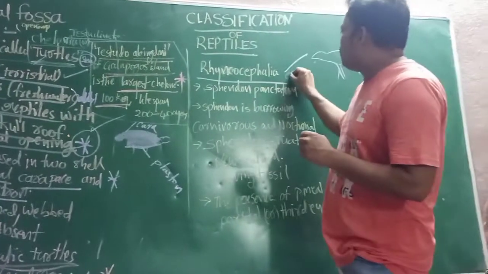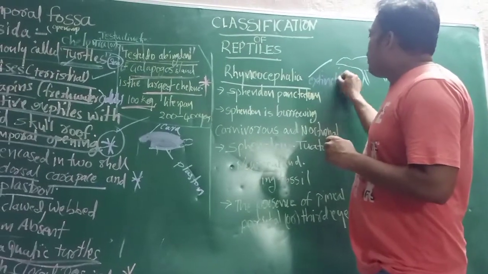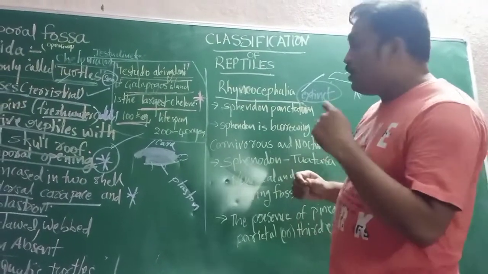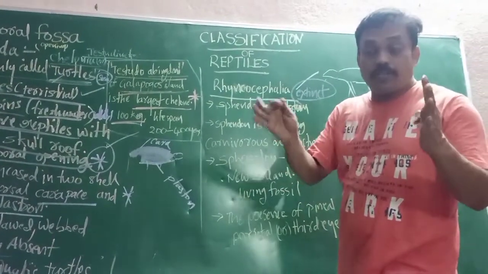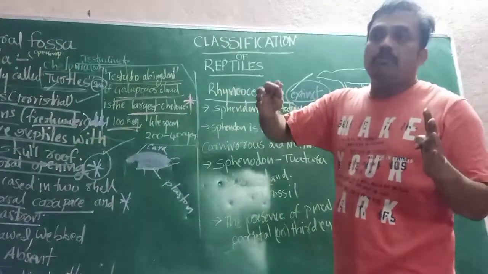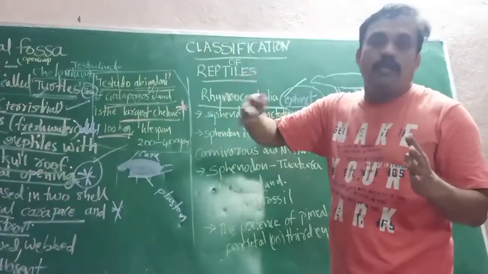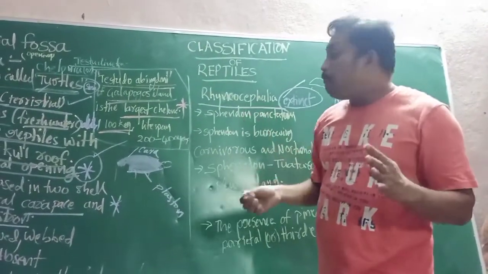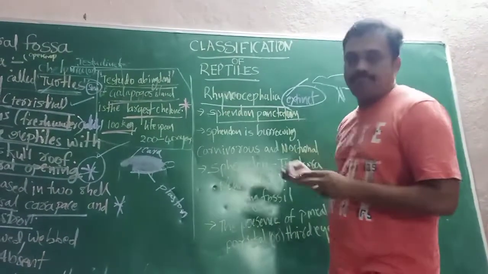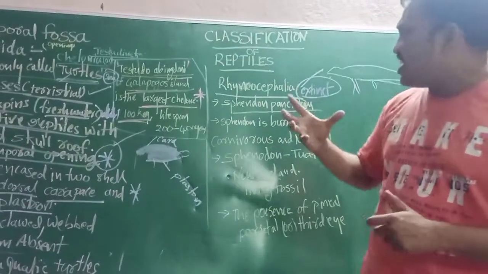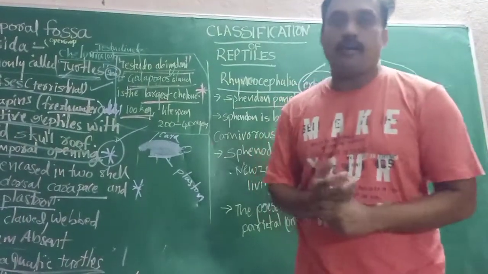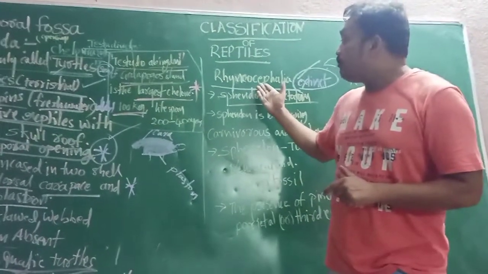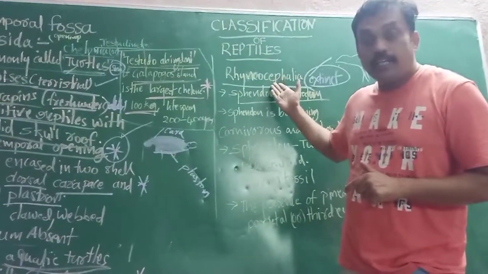All are extinct. Extinct means what? Already disappeared. Only one living organism is there, and the New Zealand government is protecting it. Even maybe within a few years it will also disappear. That name is Sphenodon punctatum. That is the scientific name of Rhynchocephalia. Common name Sphenodon. Generally we can call Sphenodon punctatum.